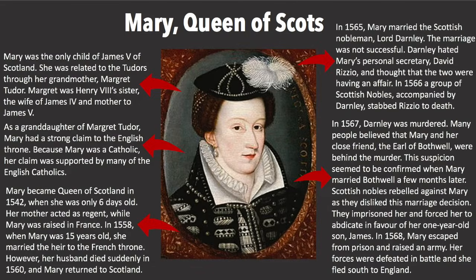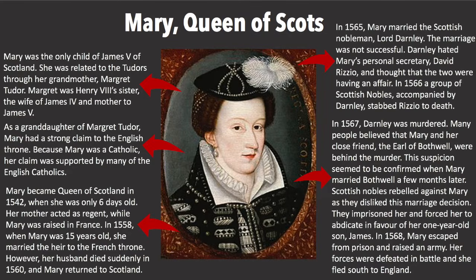Mary was the only child of James V of Scotland. She was related to the Tudors through her grandmother, Margaret Tudor. Margaret was Henry VIII's sister, the wife of James IV and mother to James V. As a granddaughter of Margaret Tudor, Mary had a strong claim to the English throne. Because Mary was a Catholic, her claim was supported by many of the English Catholics.